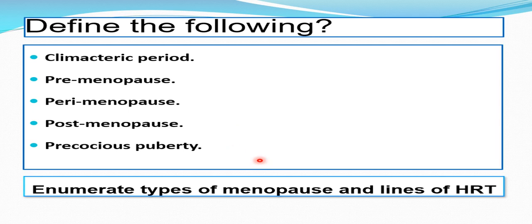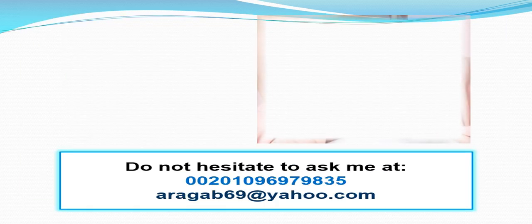Could you enumerate the types of menopause? Yes, either normal menopause needing no treatment, normal according to age, or changes. Premature menopause, menopausal syndrome, artificial menopause, delayed menopause, induced menopause. What are the lines of hormone replacement therapy?